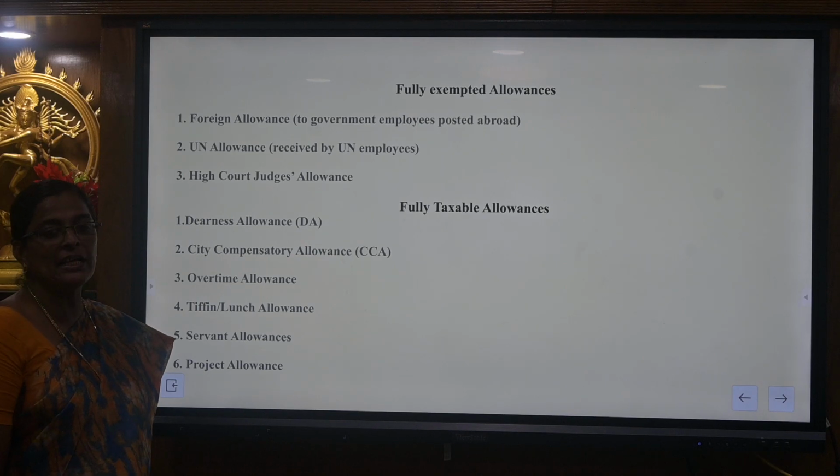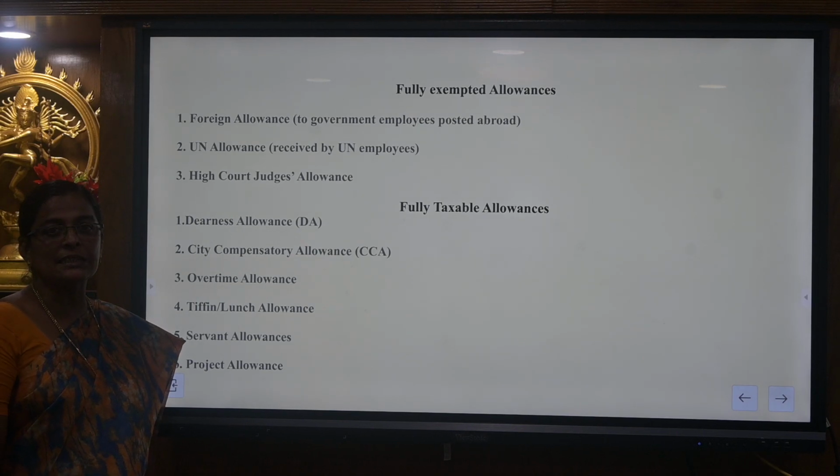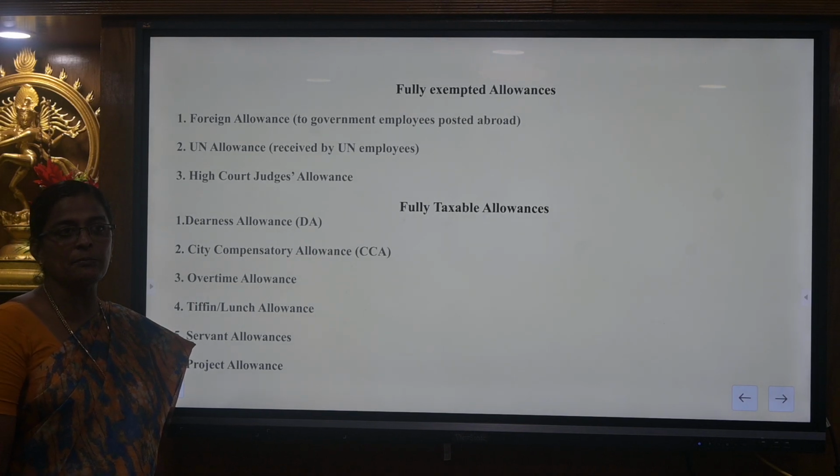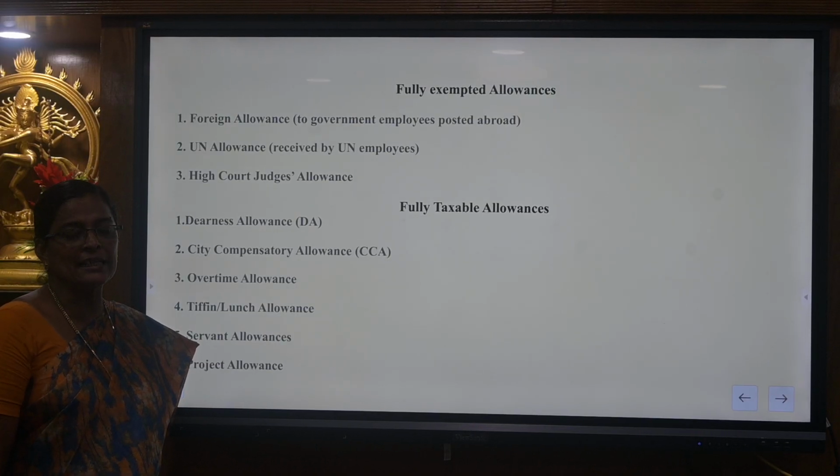The next one is fully exempted allowance. Under this category, the allowance is fully exempt. It is not taken into taxable salary. The fully exempted allowance is foreign allowance. The foreign allowance comes when the government employee is posted away from India. So if he stays in a foreign country or is appointed in a foreign country, it is termed as foreign allowance.